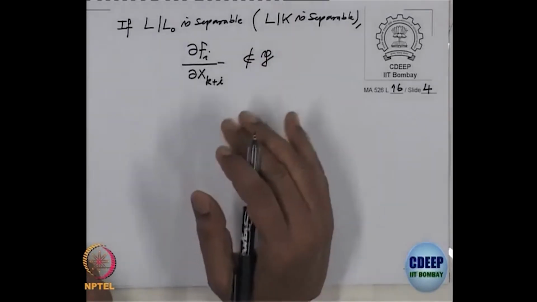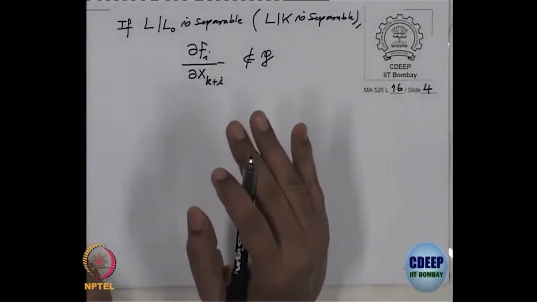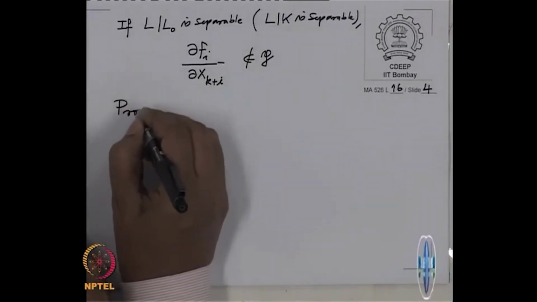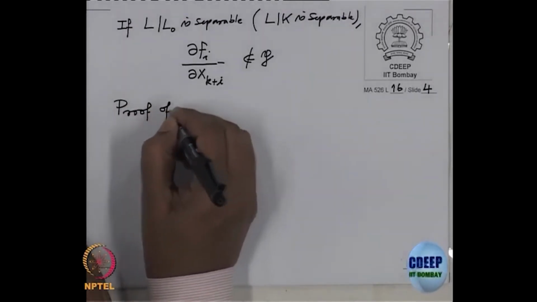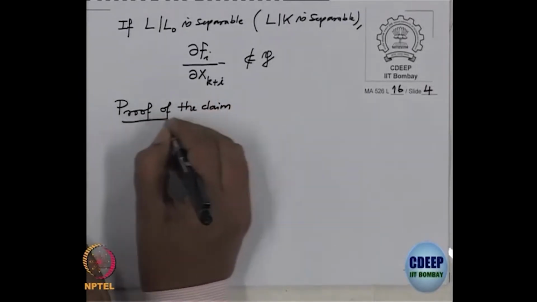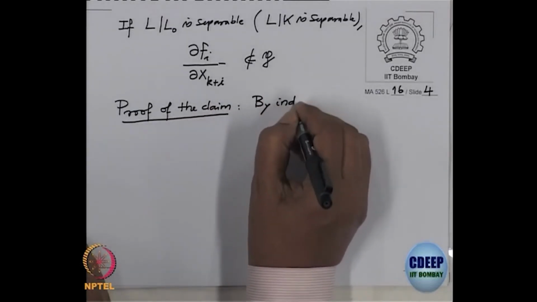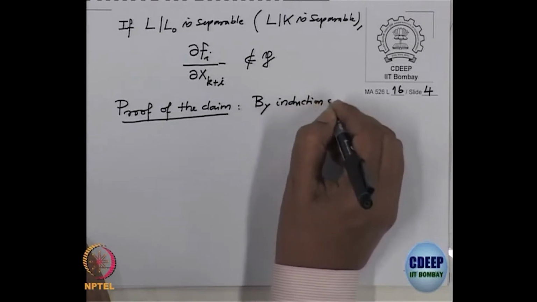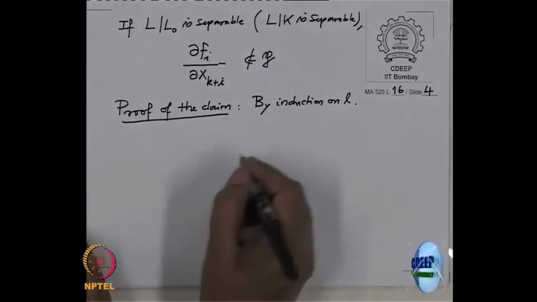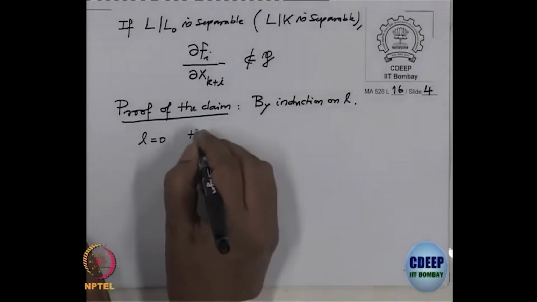The claim is very simple, and if you do it one by one, I am going to prove the claim by induction on l. So, proof of the claim. This is by induction on l. So, if l is 0, there is nothing to prove.